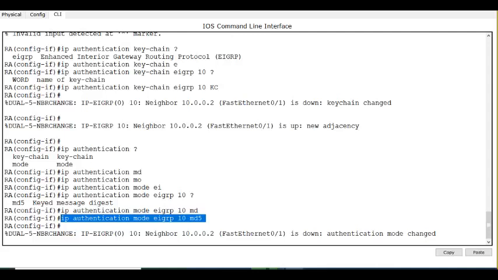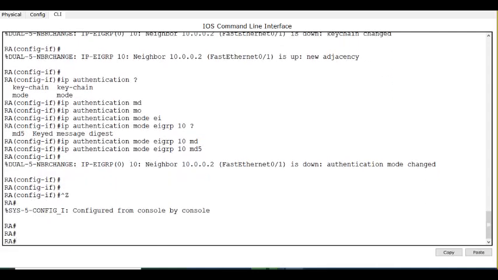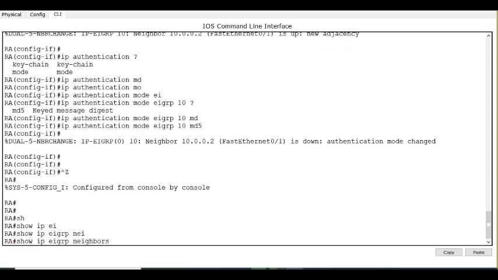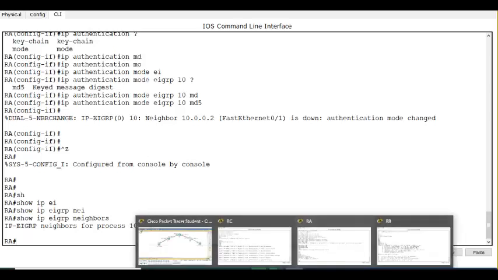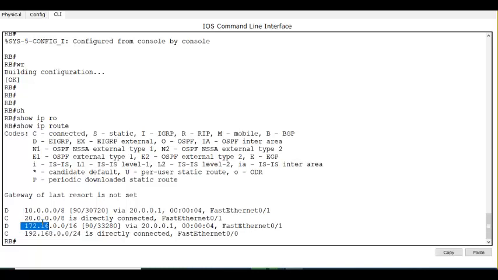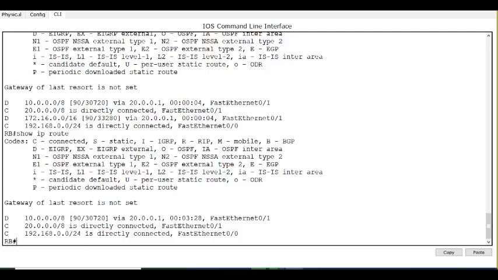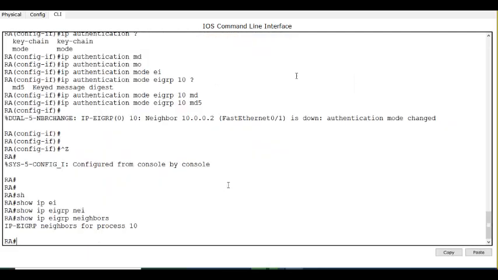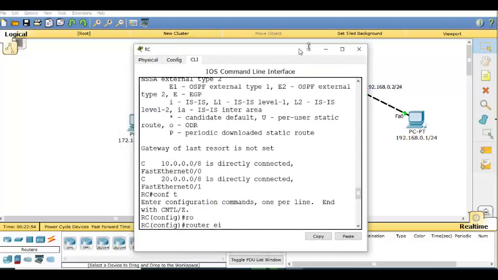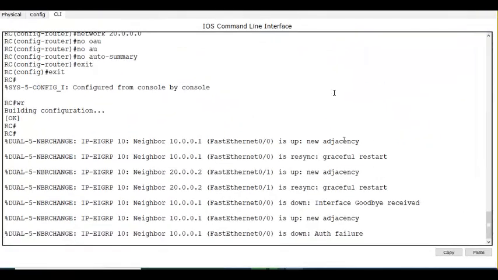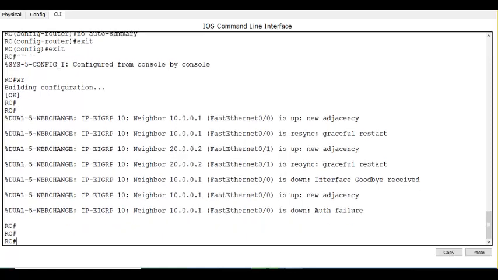Do the same. Now what happened? Show IP EIGRP neighbor. See, there is no neighbor. You know why there is no neighbor? Because the other router is not enabled with authentication. Earlier in router B we saw this network, but now we should not see this network. See, it's no more. It is because the authentication failed. If you go to router C and check the neighbor, you will not find one neighbor. See, authentication failure.